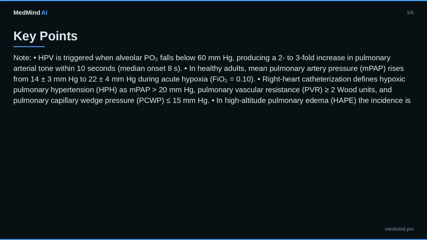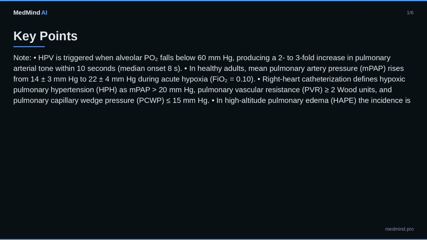Key points. Note: HPV is triggered when alveolar PO2 falls below 60 mm of mercury, producing a 2 to 3-fold increase in pulmonary arterial tone within 10 seconds, median onset 8s. In healthy adults, mean pulmonary artery pressure, MPAP, rises from 14 plus or minus 3 mm of mercury to 22 plus or minus 4 mm of mercury during acute hypoxia, FiO2 equals 0.10.